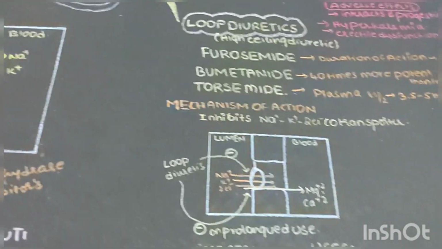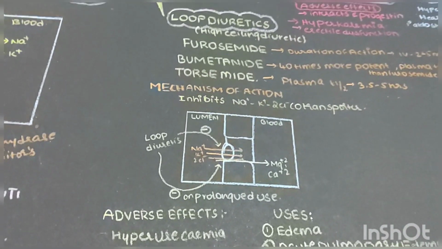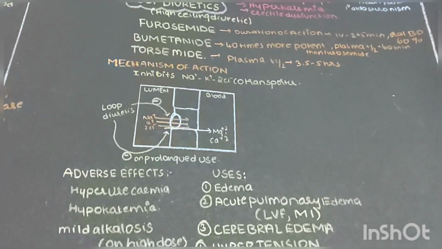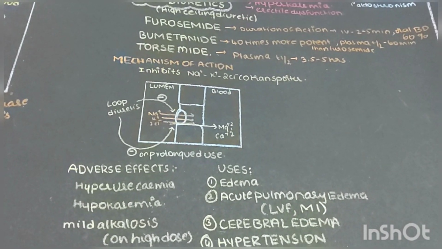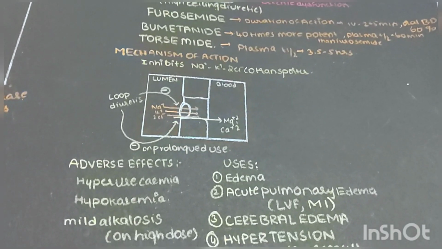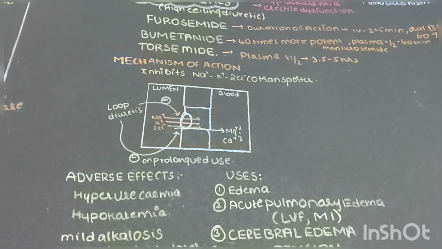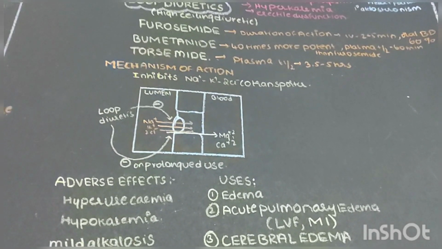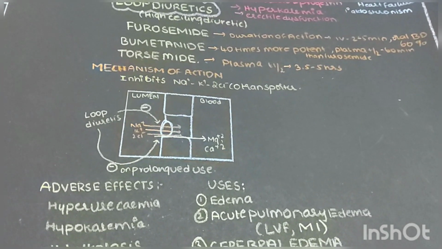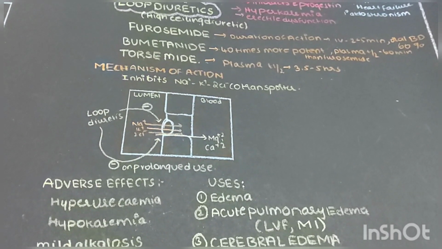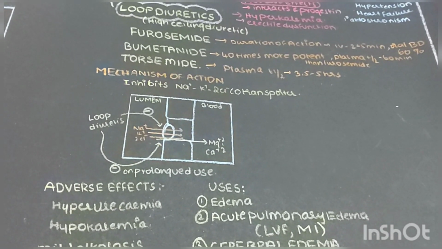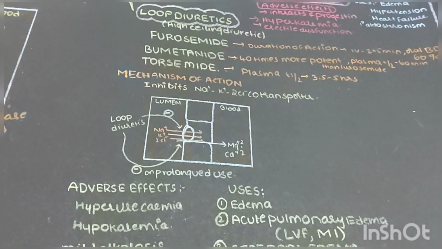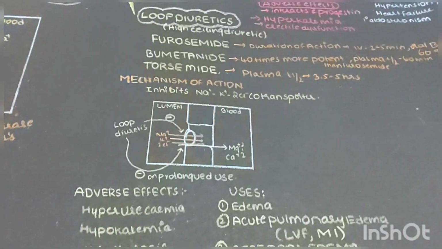First of all, we'll discuss loop diuretics. Loop diuretics are also called high ceiling diuretics, which consist of furosemide, bumetanide, and torsemide. Bumetanide is 40 times more potent than furosemide. Furosemide's duration of action on IV is 2 to 5 minutes. Oral bioavailability is 60%. Torsemide plasma half-life is 3 to 5 hours.